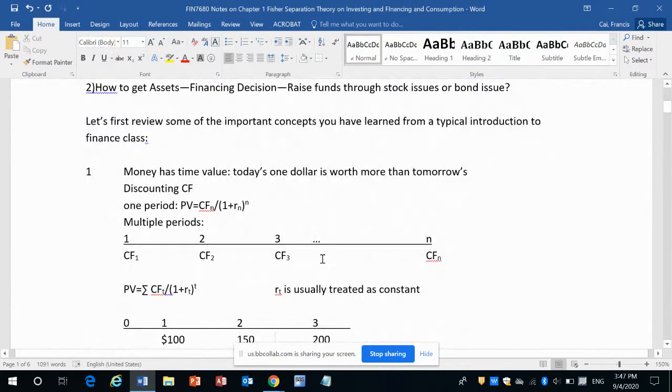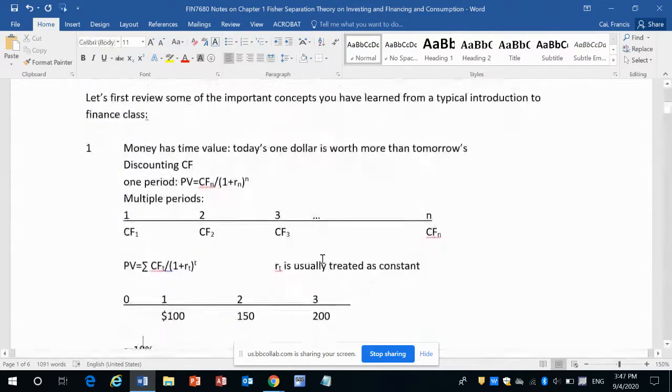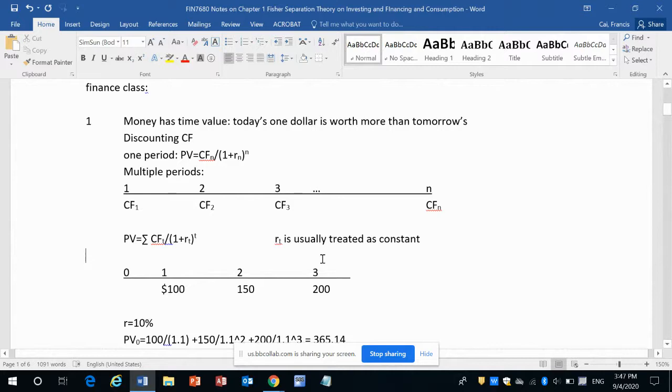But what does that mean in practice? It means you cannot simply add cash flows at different points in time. For example, we have a problem here. Look at this: you are going to make $100 the first year, you make $150 in the second year, and $200 in the third year. Now, what is the total amount of money you are making here?